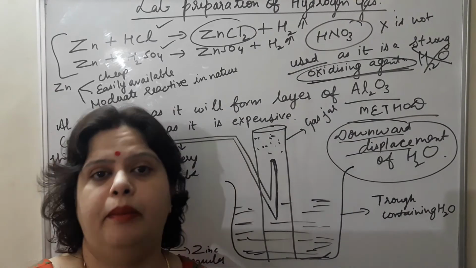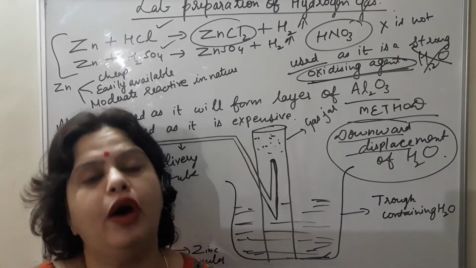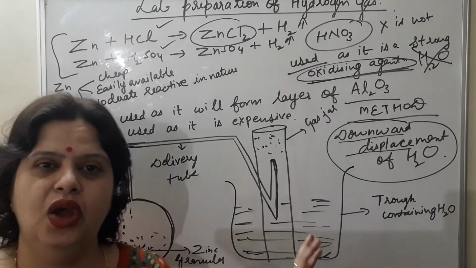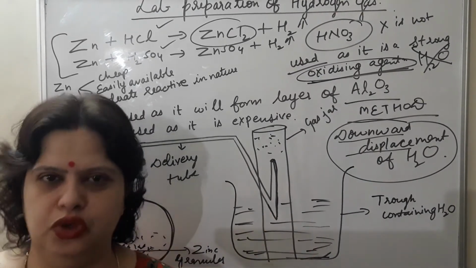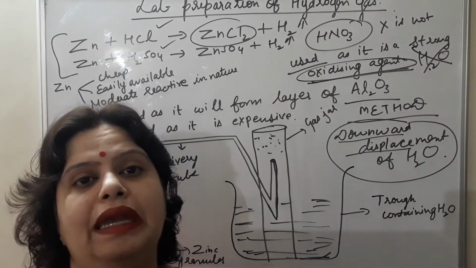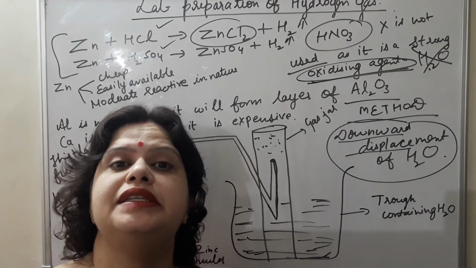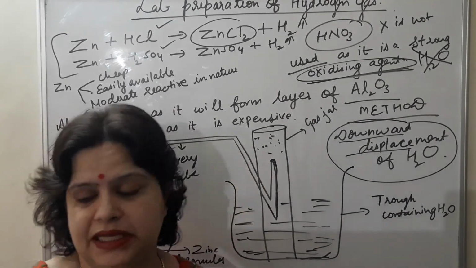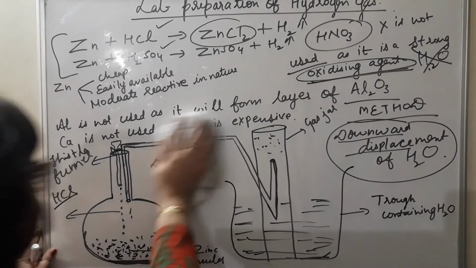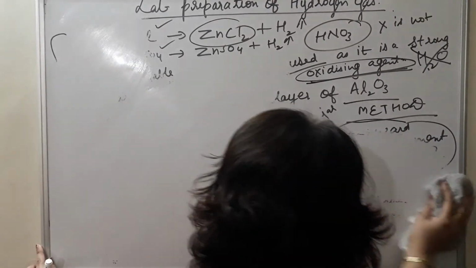Now the next topic which I am going to discuss today is the commercial method for the preparation of hydrogen gas. This is the lab method. Here only a smaller amount of gas is produced. Now commercially, how can this gas be produced on a large scale, not by using the electrolysis method, but by using some other method, that I am going to discuss. So see here. Commercial method for the preparation of hydrogen gas.